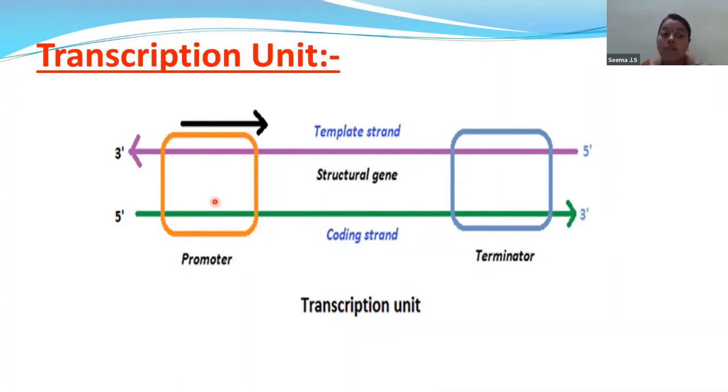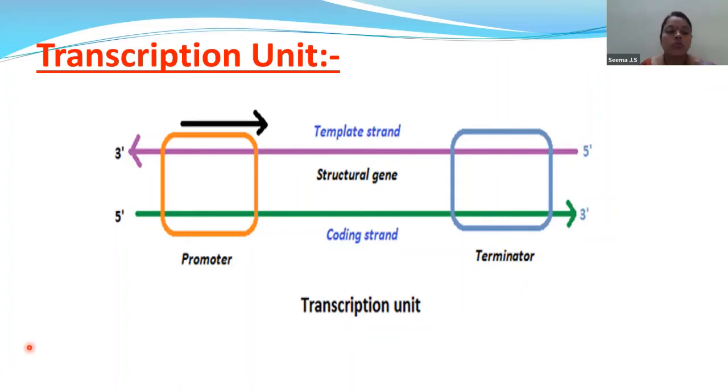The promoter is located at the 5' upstream of the structural gene. Where is the terminator located? The terminator is located at the 3' end, downstream of the coding strand. So the promoter is upstream of the coding strand, whereas the terminator is downstream of the coding strand.